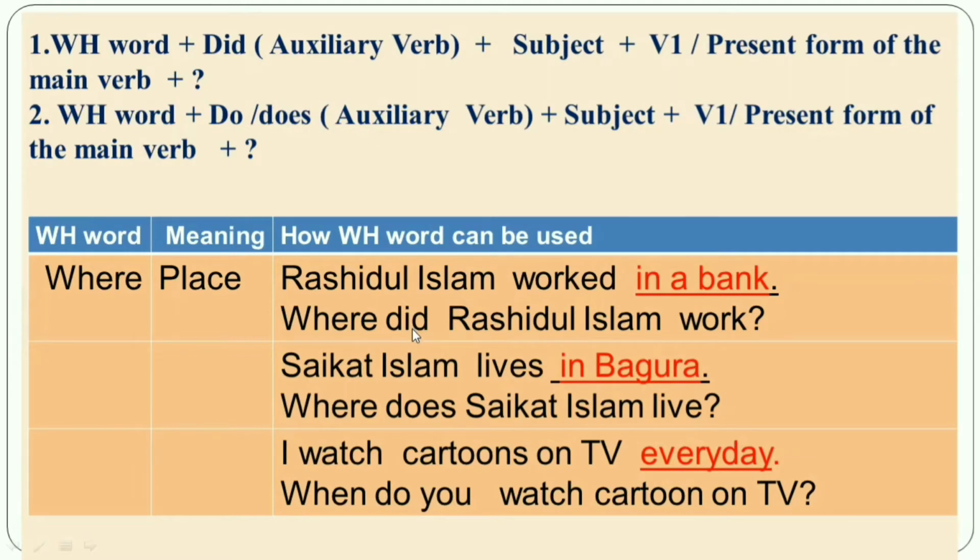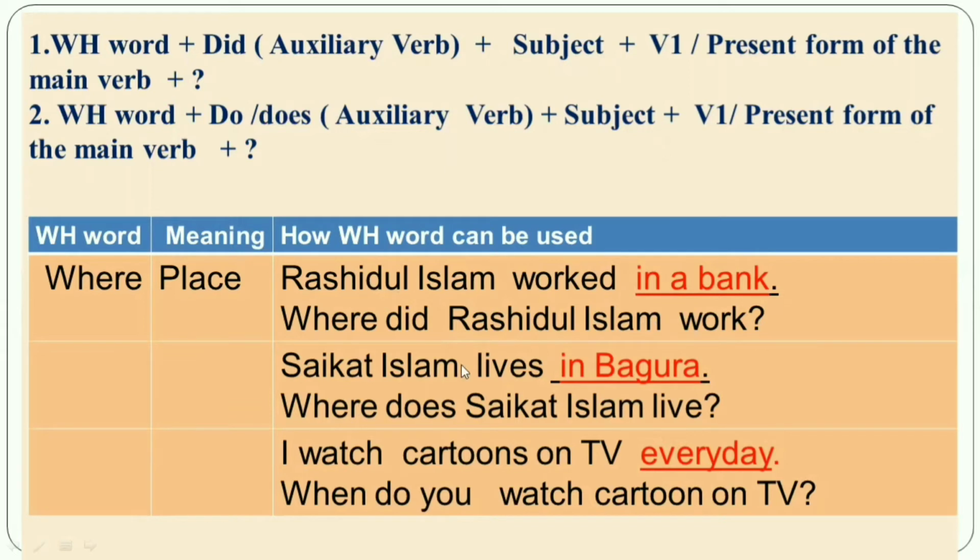Okay, so right here did. And then the subject, Rashidul Islam, right here, Rashidul Islam. And then the present form of the main verb here. You can see the present form of the main verb. So work, okay? And then a question mark at the end of the sentence, okay?